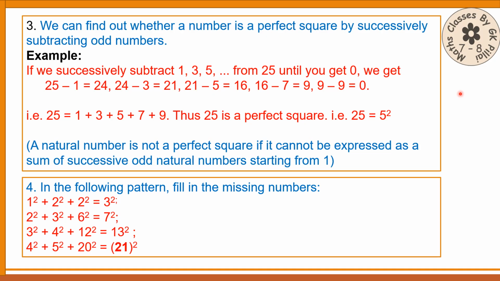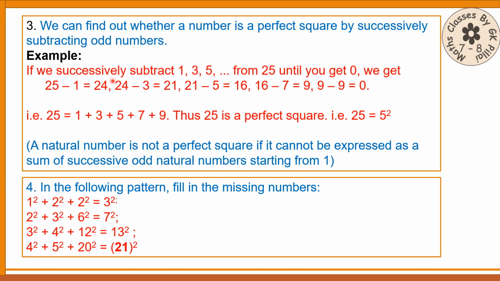Based on whatever we have discussed just now, we can find out whether a number is a perfect square by successively subtracting odd numbers. There is another method. Normally we don't use this method. If you are asked to do it this way, then only you do it. Otherwise, normally we do it by prime factorization only, the way I have just discussed before this sum.